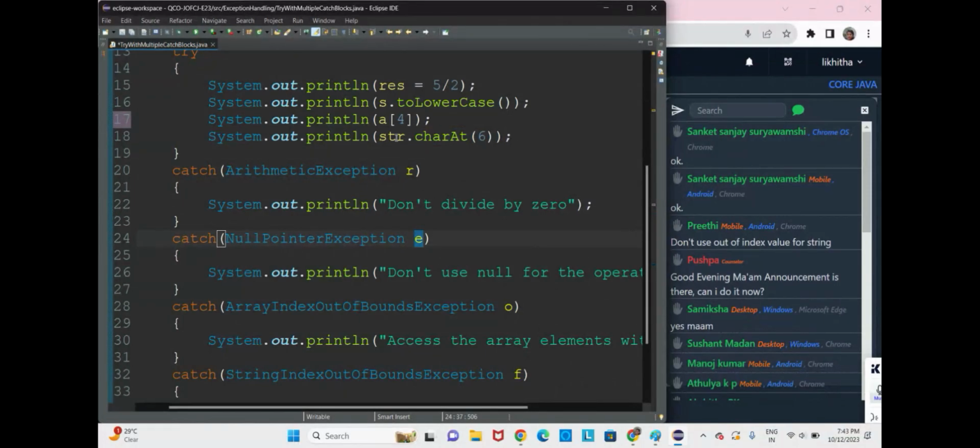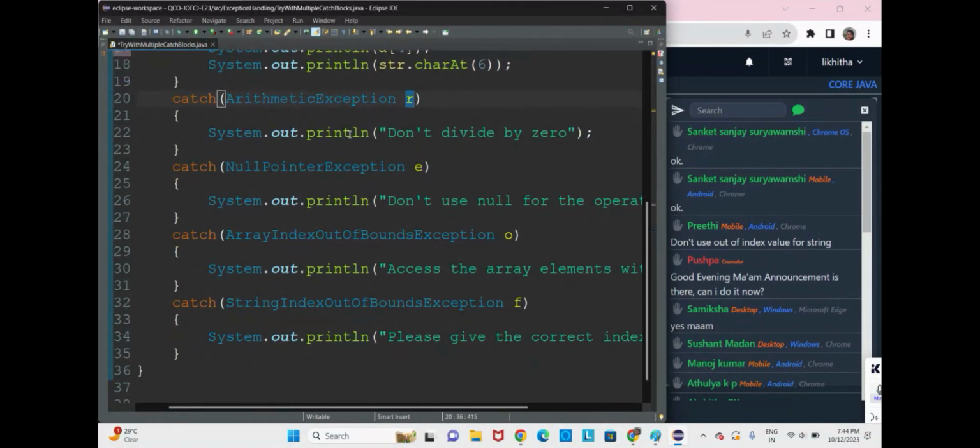Now this string index out of bounds exception creates a throwable type object, and control comes to the first catch block.